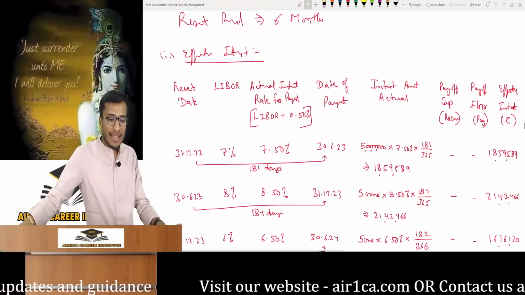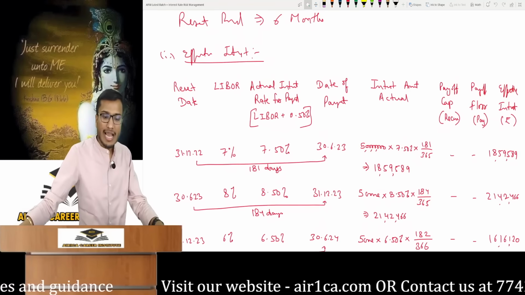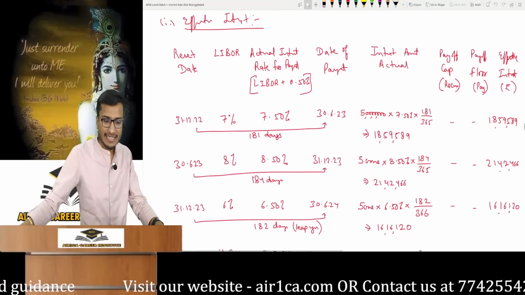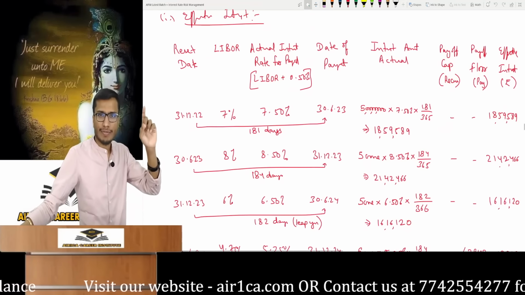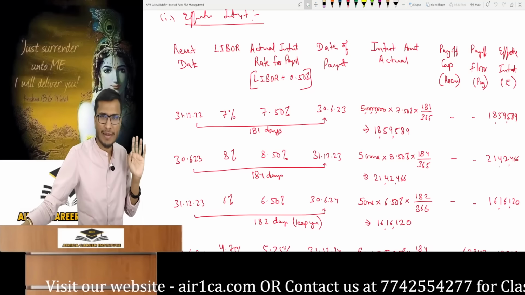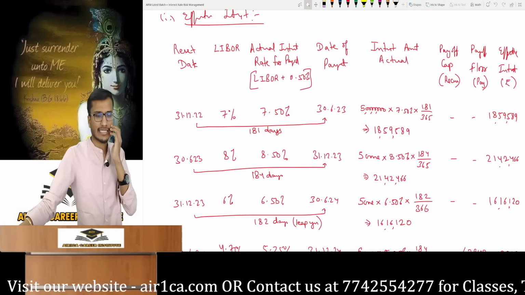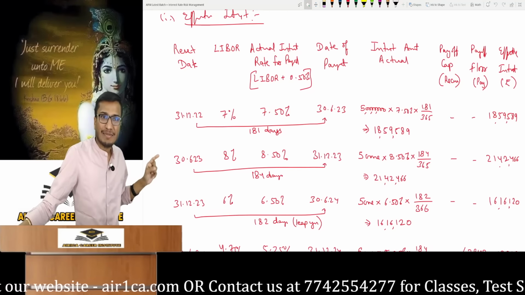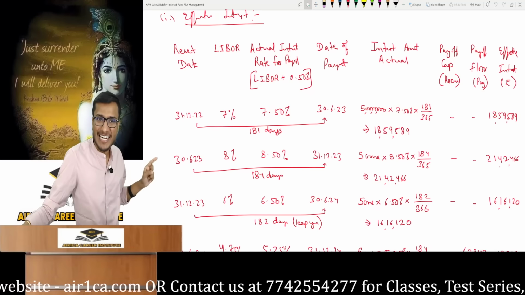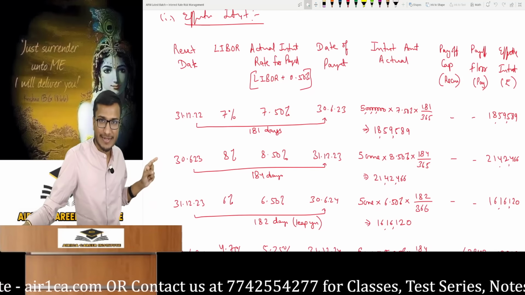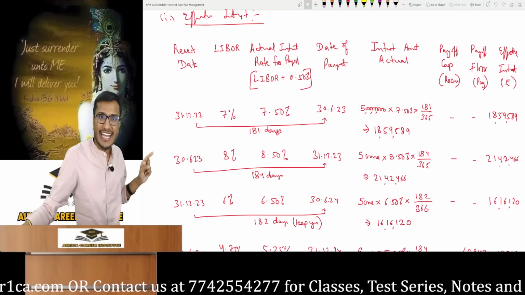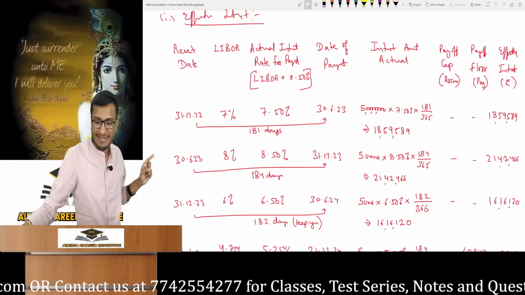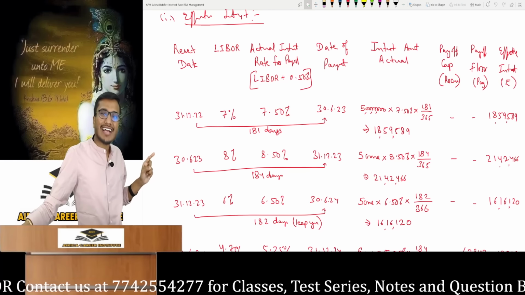So look here. Students, your strike rate for the cap option is actually set at 8%. Initially it's 7% plus 0.5, so payment was 7.5%. No payoff generated as it's below 8%. Now when the market rate became 8%, look, the market LIBOR was also 8% as I have written. What will the actual interest be? 8 plus 0.5%. Now tell me, will there be a payoff in this case?